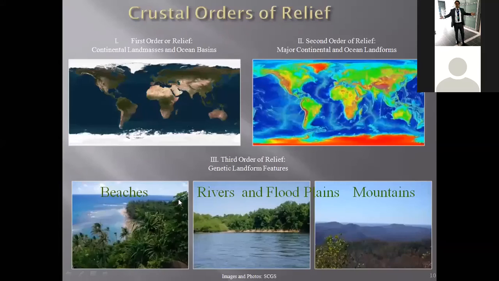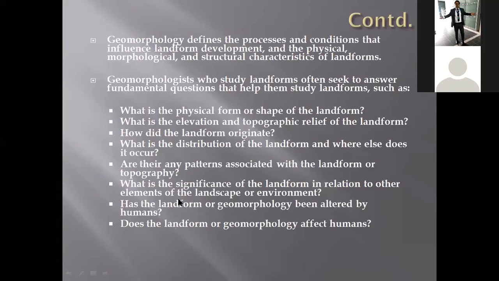That is just the description. What is the elevation and topographic relief of the landform? Elevation can be seen from the topographic map, the satellite images, and aerial photographs.